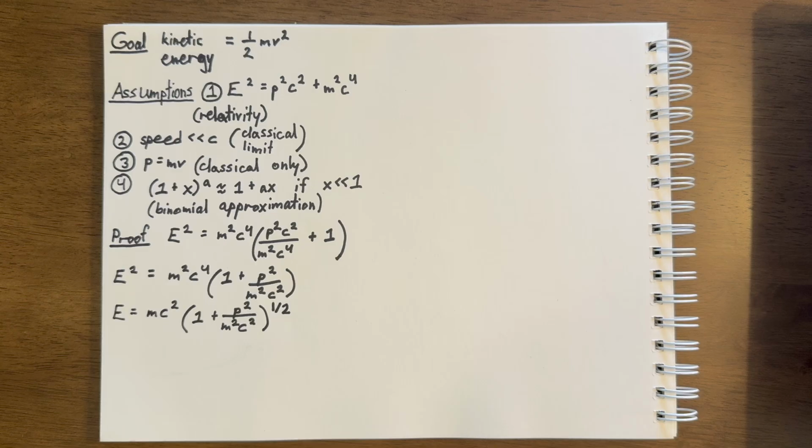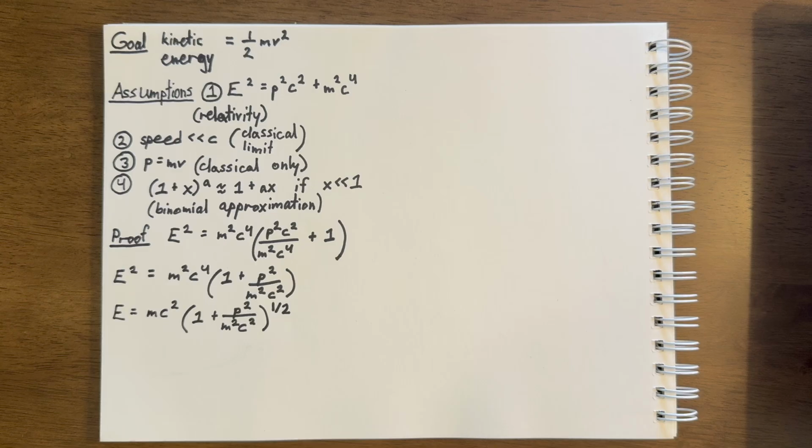So since our speed is much, much smaller than the speed of light, and momentum is mass times velocity, that means momentum over the speed of light is going to be very, very small, which means momentum squared over speed of light squared is going to be very, very small, which means p squared over m squared c squared is going to be tiny compared to 1. So p squared over m squared c squared is like our x in this situation, and 1/2 is like our a in this situation.